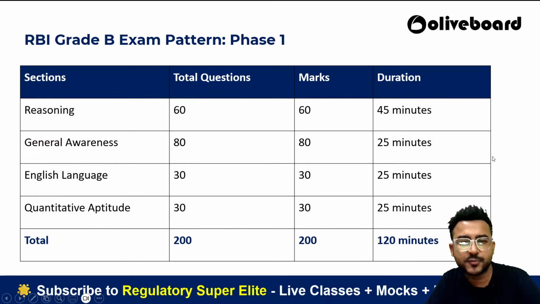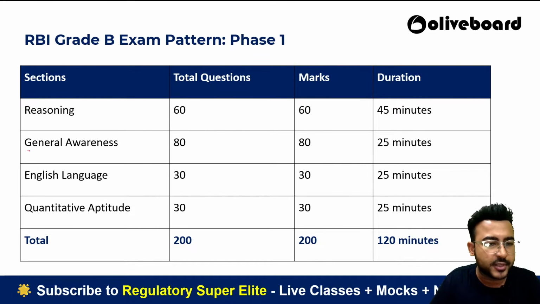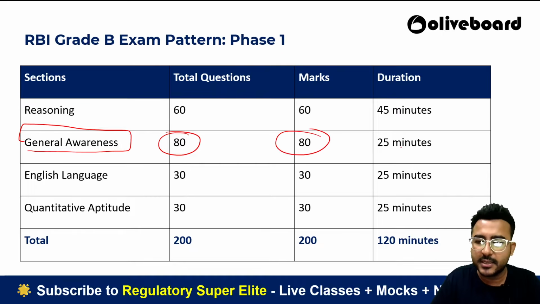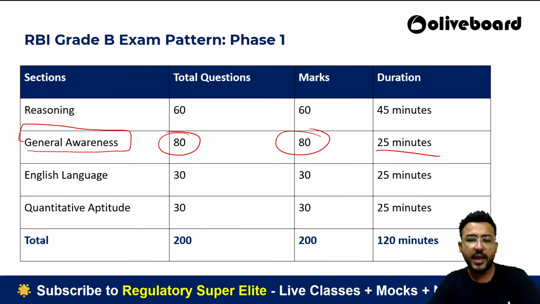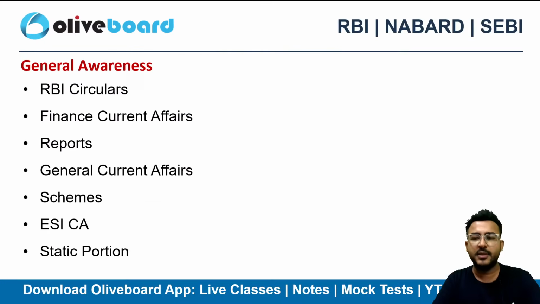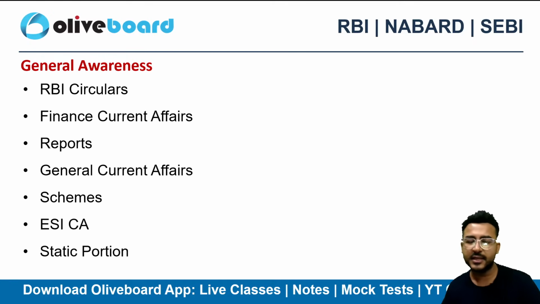Let's start with the phase 1 syllabus. If I talk about phase 1, yes, finance has its own importance in the general awareness section, where we have 80 questions, 80 marks, 25 minutes, right? So finance, current affairs, RBI circulars, and a lot of finance related reports do have a weightage in the general awareness as well. So on a priority level, I have divided the section for you guys. First RBI circulars, finance, current affairs, reports related to finance, and then the rest of the topics in your general awareness portion.